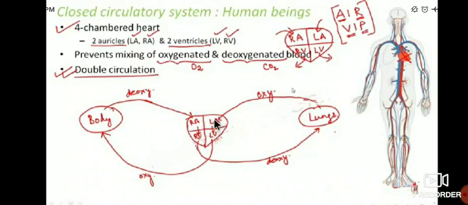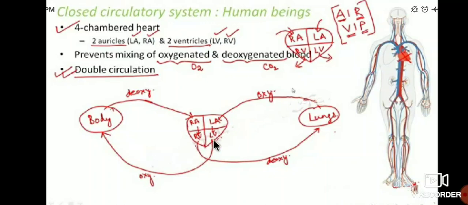Then the oxygen is transported to the heart, where blood purification takes place. Here deoxygenated blood becomes oxygenated blood. That means the blood contains oxygen content, and it moves from the left ventricle to the different parts of the body. First the oxygen enters the left auricle, then the blood is purified and gets oxygenated, and that oxygenated blood moves to the different parts of the body through the left ventricle.